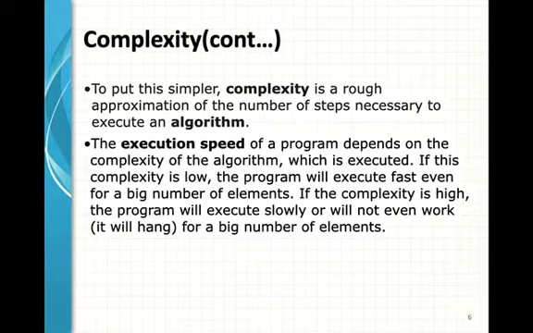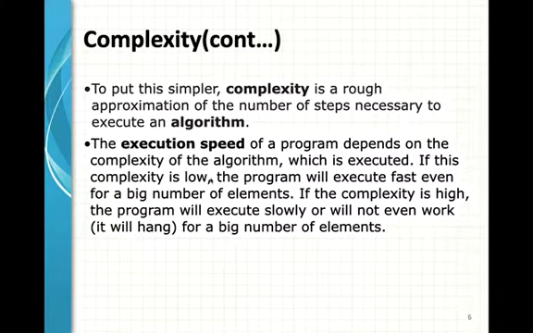Now, to put this simply, complexity is a rough approximation of the number of steps necessary to execute an algorithm. The minimum number of steps required to solve or execute an algorithm can also be considered its complexity.